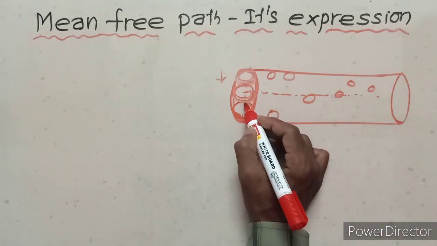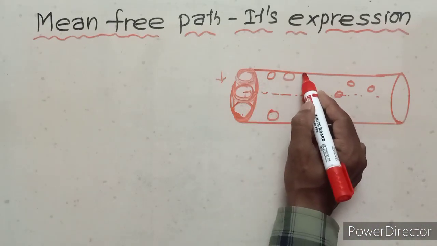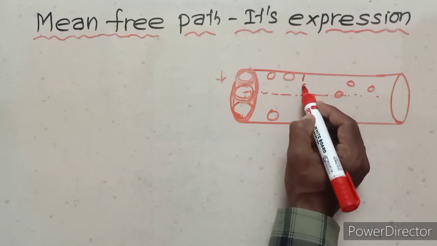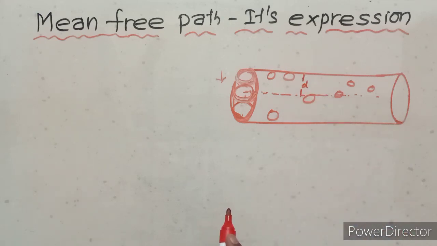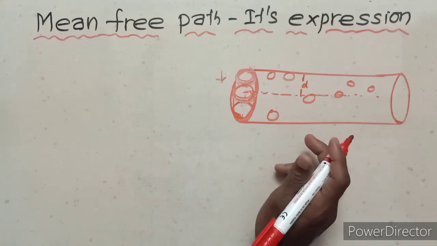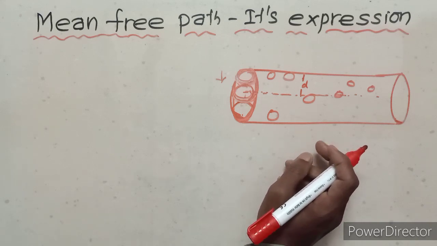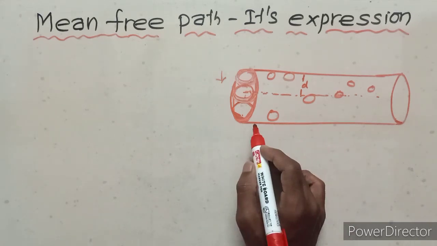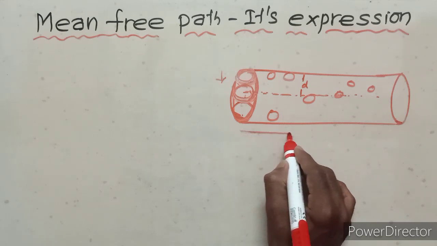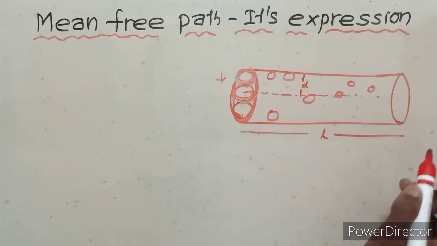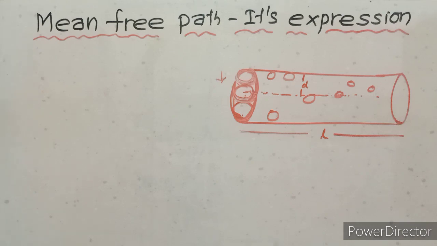So these two molecules are stuck together. The radius is d. Next, in time t the moving molecule will sweep out a cylinder of length vt. So here the length is L, the cylinder length is L.